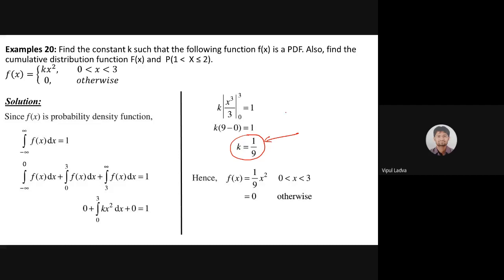Earlier I was using my digital pad to make you understand. Let me know whether you are able to understand this or not. Quickly drop your reply over the chat box.